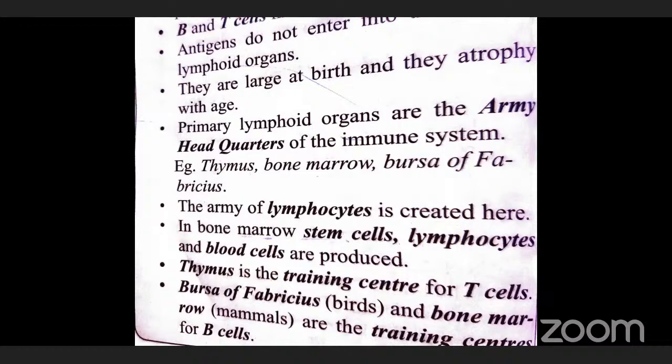The lymphoid organs are of two types. What are they? Primary lymphoid organs and secondary lymphoid organs. The first one is the primary lymphoid organs, the second one is the secondary lymphoid organs. Primary lymphoid organs are the major site of lymphopoiesis. What is the meaning of lymphopoiesis? Formation of lymphocytes.